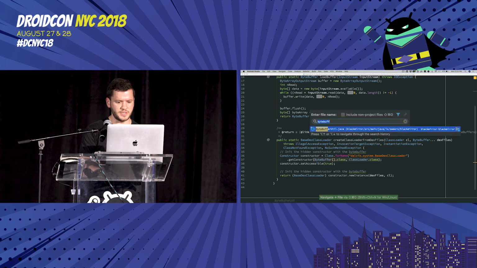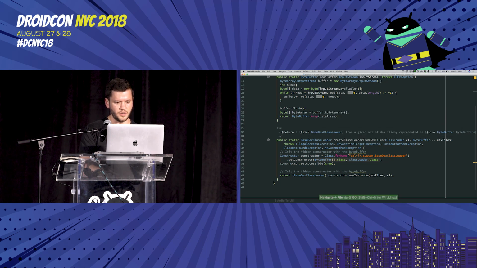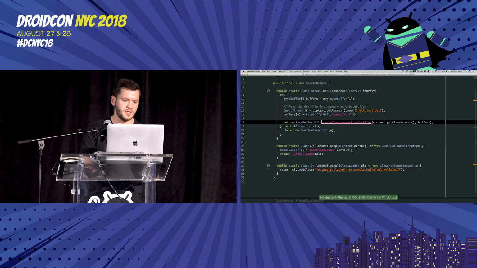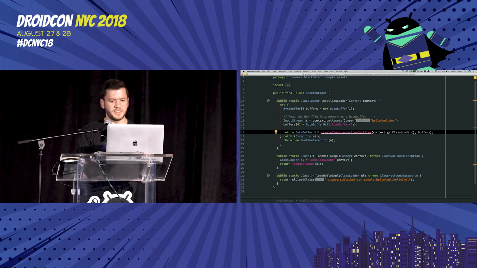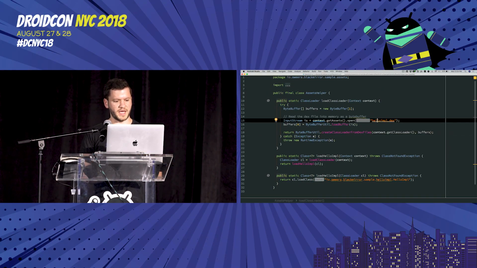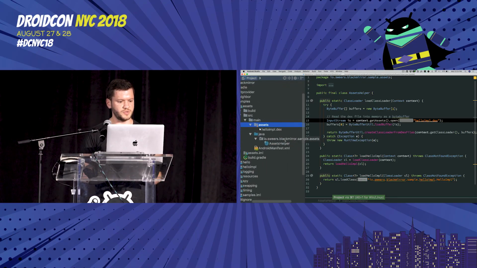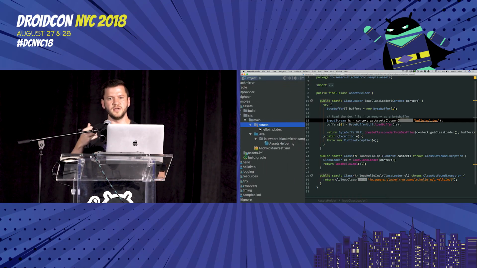Using this, we can go into asset helper. In this, we're going to package a Dex file in our assets directory. This would be as simple as making a compiled version of that hello implementation and then running the DX tool over that to generate a Dex file and dumping it in our assets folder here.